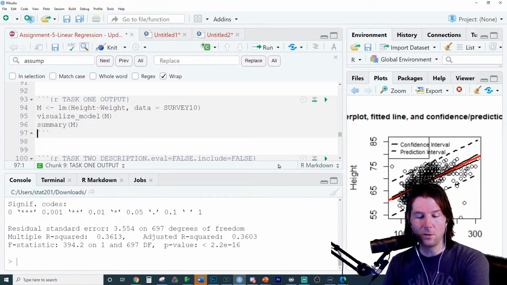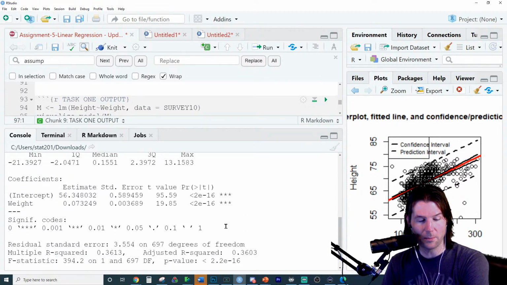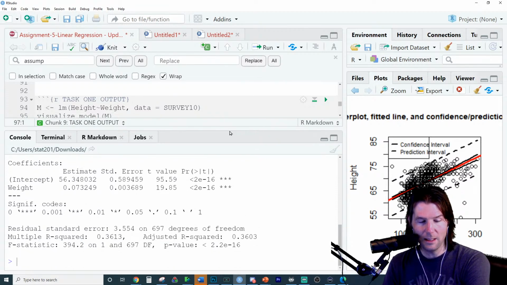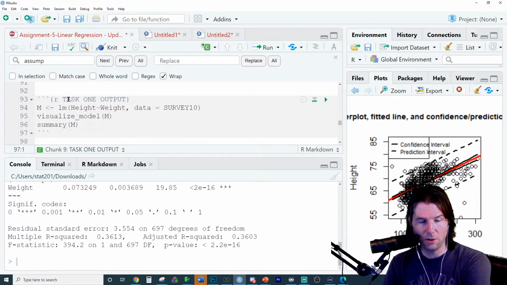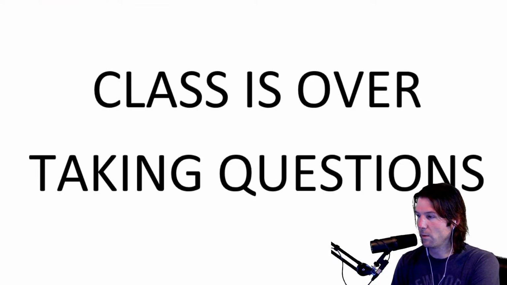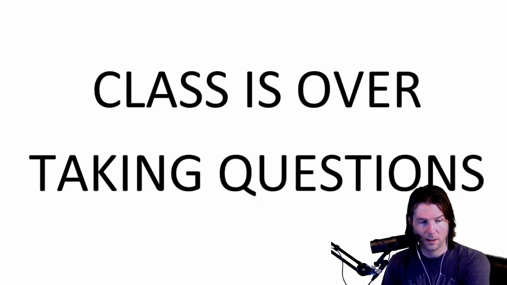So you're saying, Kayla, when you knit it, the summary output does not appear as nice and neat. I think when you knit it, Kayla, it should. Here, 2 seconds. Class is not over. Then we'll do next question here. Let me go to knit. When you knit the summary output, it should appear nice and neat. I'm just going to knit this. Okay, it's error. Oh yeah, I have a wrong sample size in here.